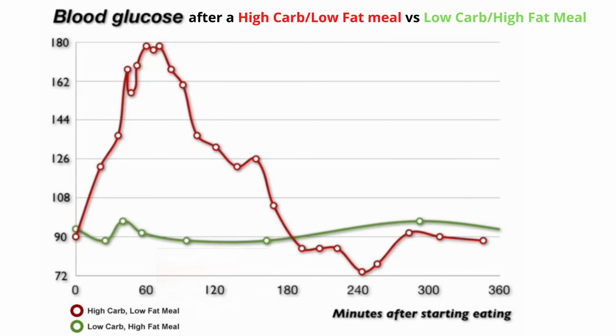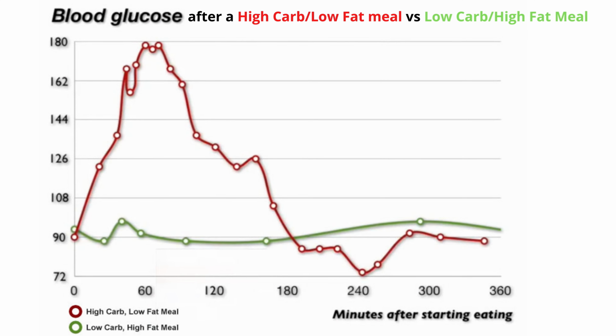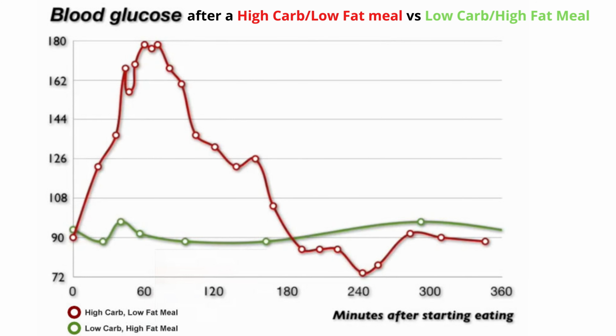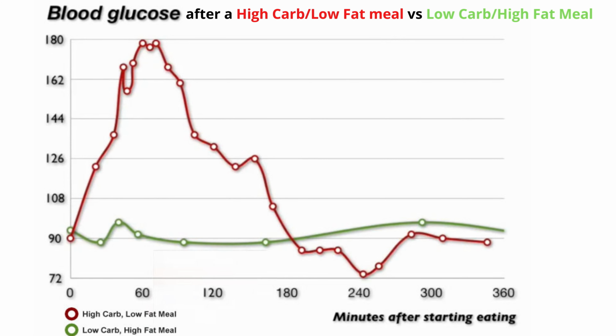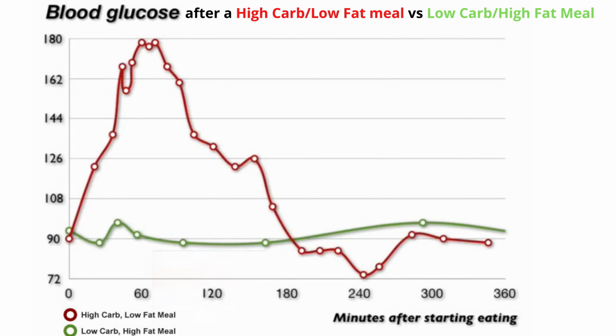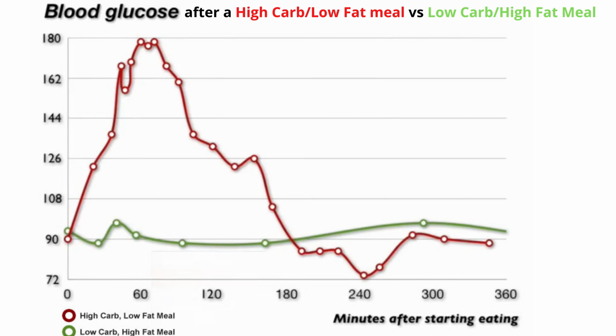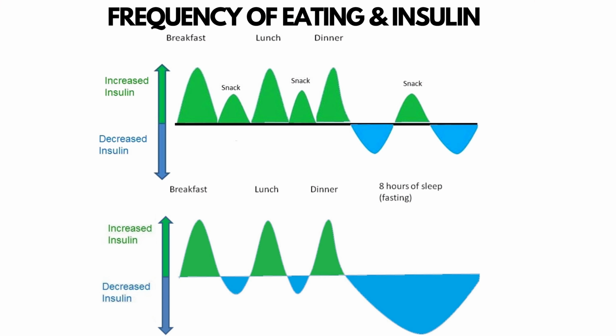If we look at this study, they compared blood glucose response after a high-carb meal and a low-carb, high-fat meal. As we see, a high-carb meal resulted in a huge blood glucose spike, while the high-fat meal resulted in stable, normal blood glucose levels. When we have stable blood glucose levels, we also have stable energy, stable mood, and we don't get hungry as quickly, and we don't spike insulin as much. And as we're less hungry, we can go longer periods of time without eating.